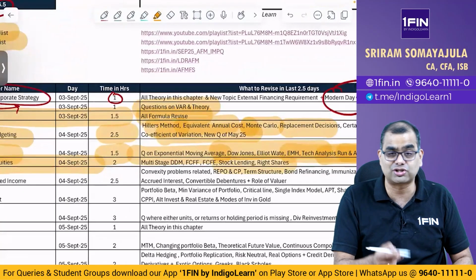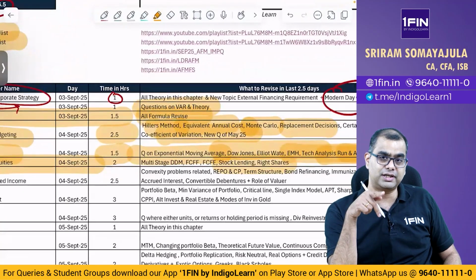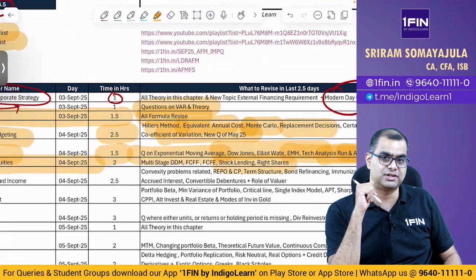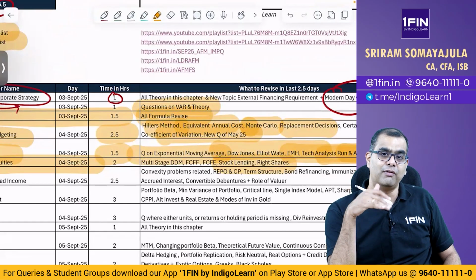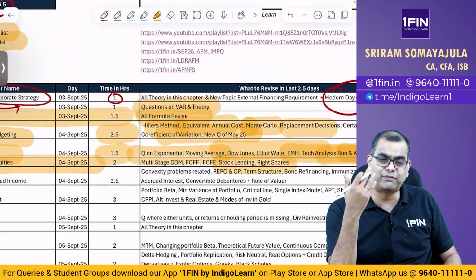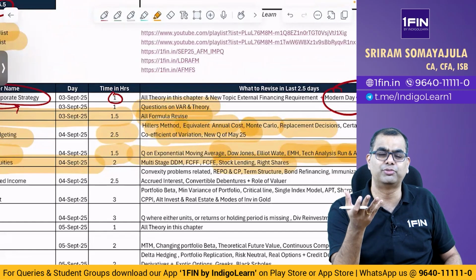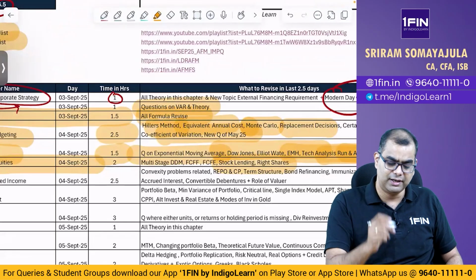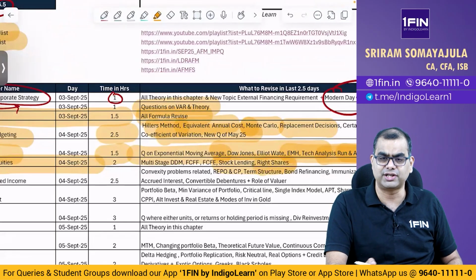And there is this question on stock lending. That's a good question that potentially can come because it has not been asked recently. How is dividend adjusted? What happens to the commission? Where is it upfront if something is paid? How do you compute it? There are a bunch of questions there, right? Please see. And of course, right shares, right?